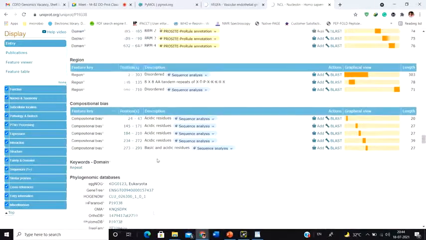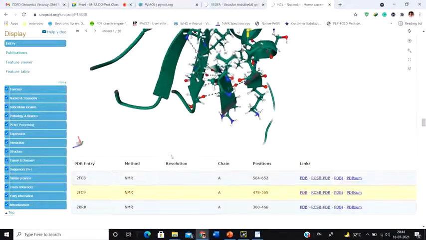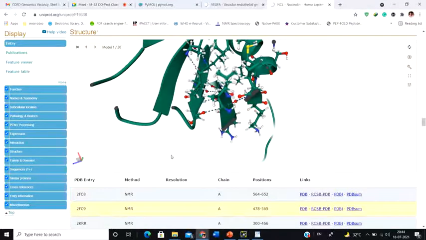So slowly again, what is a domain? Where is a domain? A domain means a particular small segment of a particular protein. So if it's a 100 amino acid long protein, amino acids 1 to 10 might be a small domain, and 20 to 30 might be another domain. You might have a functional domain.